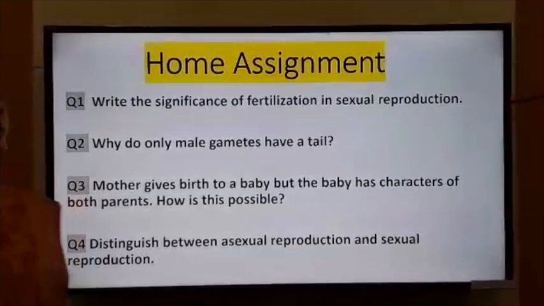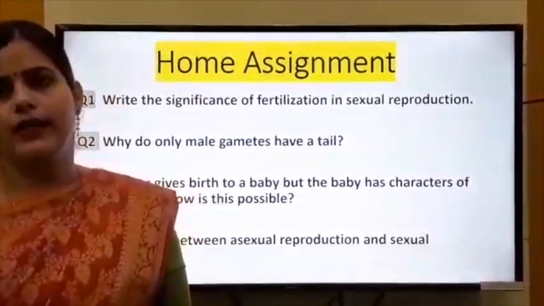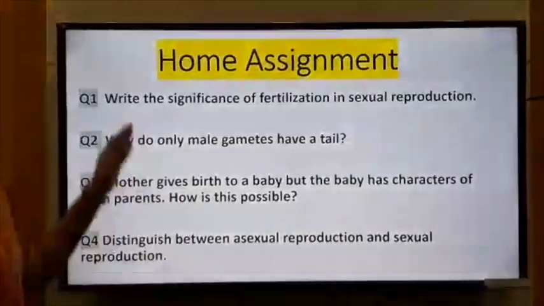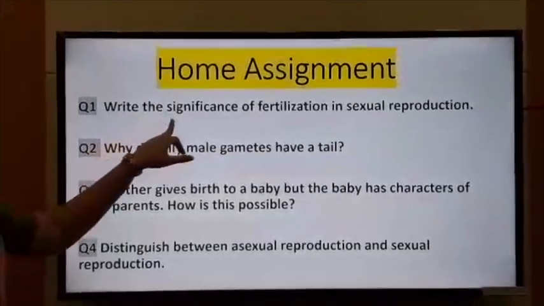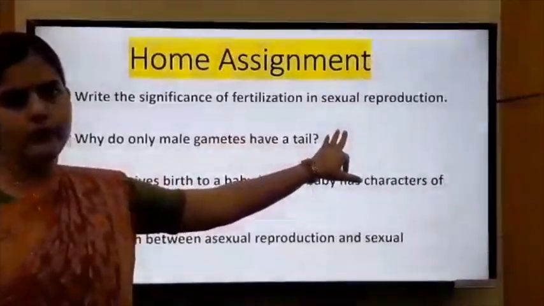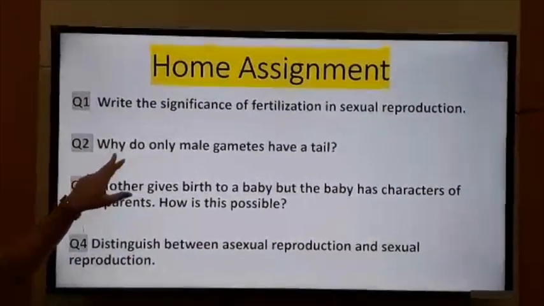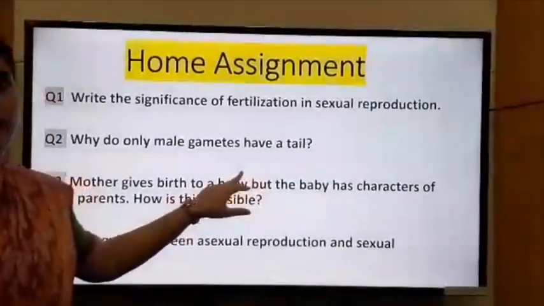Now, in the last part, there is the home assignment. It is a very important part of the lecture. You have to complete it time to time. It includes a total of 4 questions. Question 1: write the significance of fertilization in sexual reproduction. Question 2: why do only male gametes have a tail?